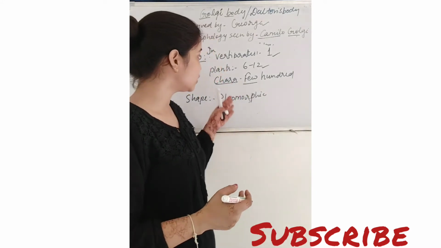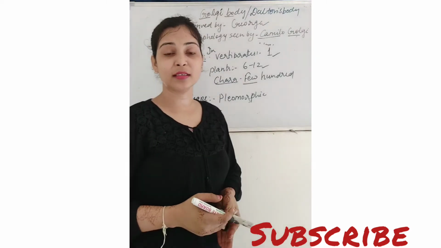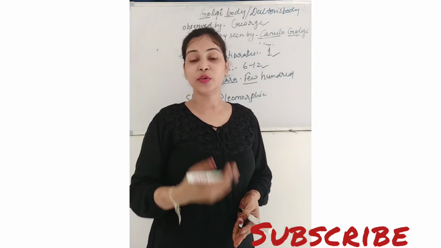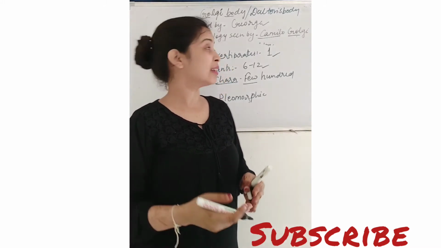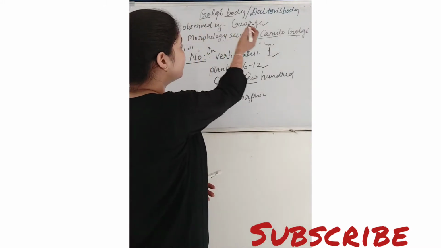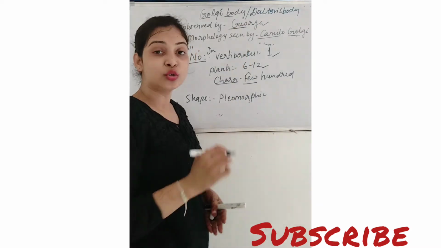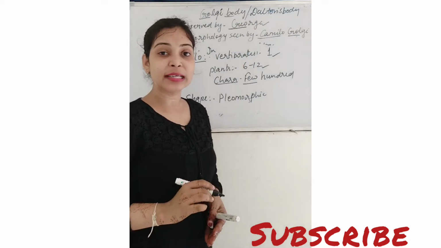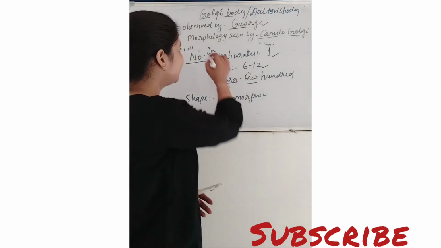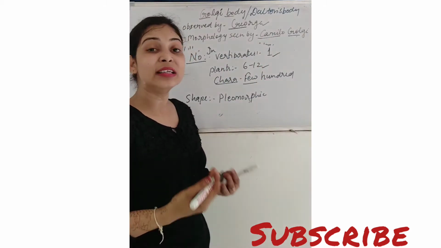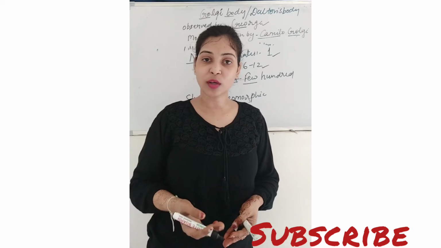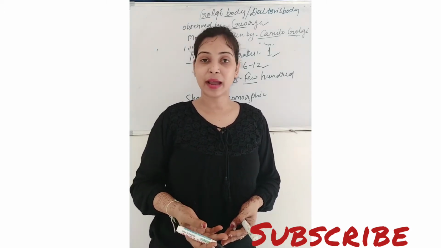So here we have studied a few basic things about the Golgi body. Firstly, who has observed the Golgi body? It was observed by George, but the morphological structure was seen by Camillo Golgi. Later on, the ultrastructure of the Golgi body was seen by Dalton.